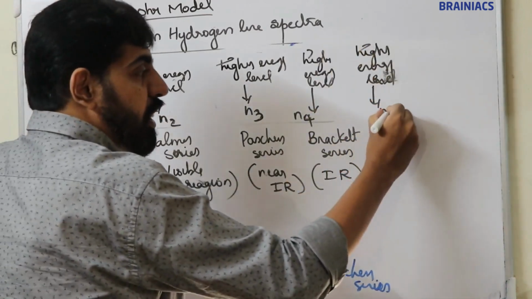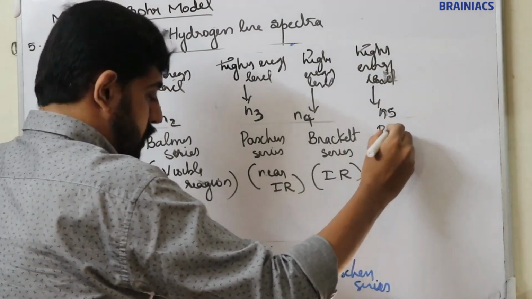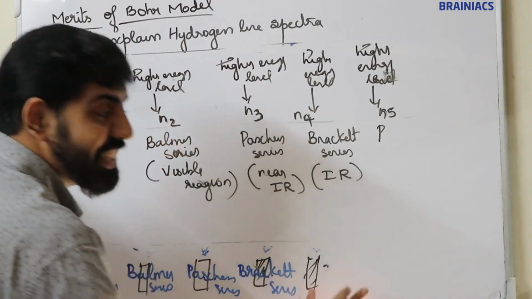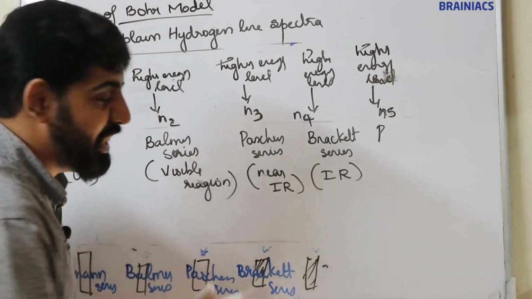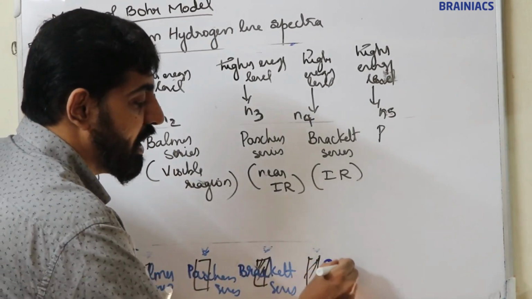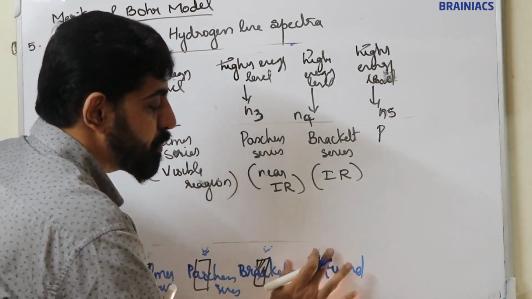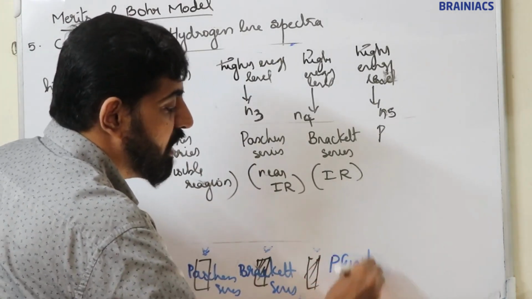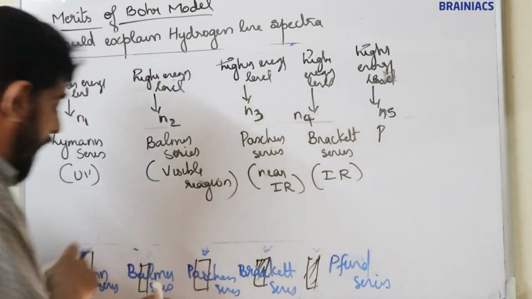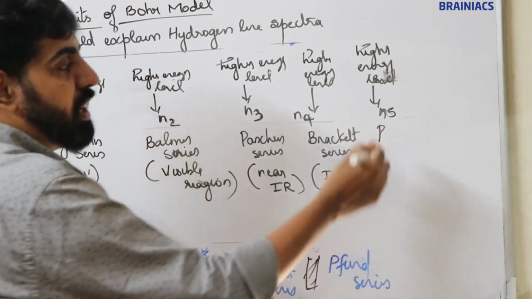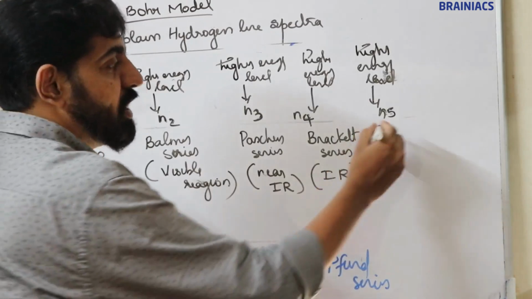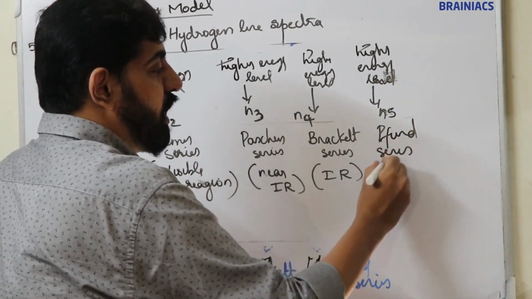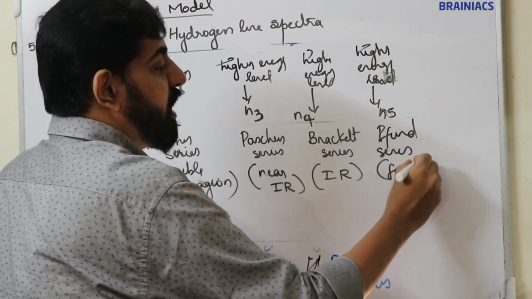And the last line, that is Lyman, Balmer, Paschen, Brackett, Pfund. It's the Pfund series. The fifth line is known as the Pfund series, P-F-U-N-D. The Pfund series is observed in the far infrared region.